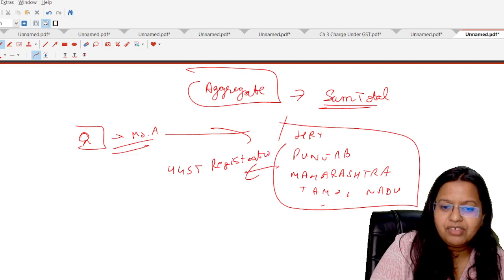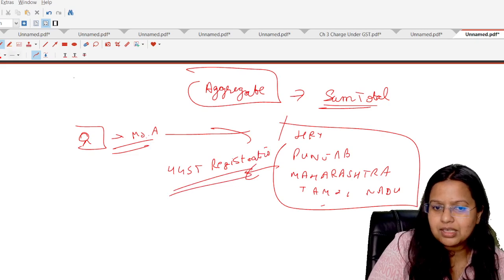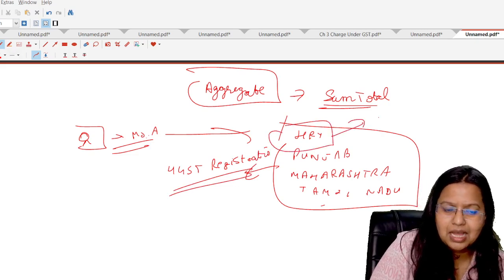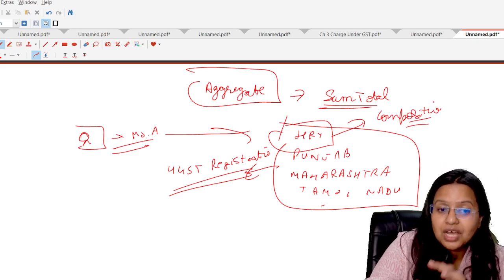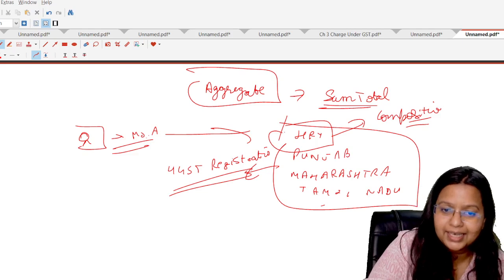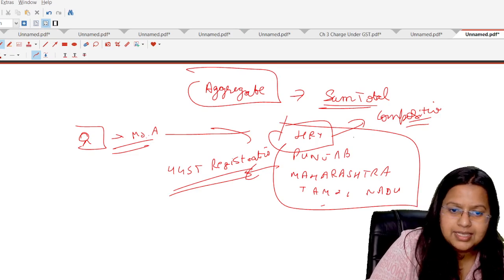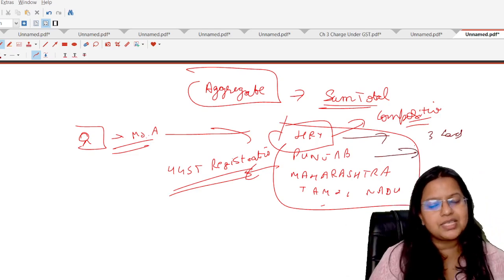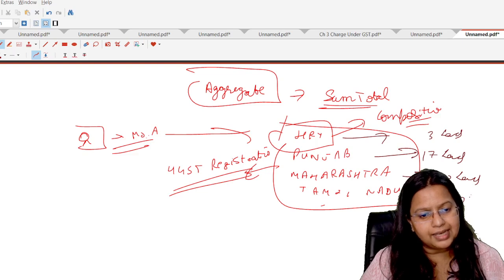Now, when we check the turnover, suppose the person wants to register under the composition scheme in Haryana. Students, we have to check the aggregate turnover, not just the turnover of Haryana. Suppose the turnover in Haryana is 3 lakhs, in Punjab in the preceding financial year was 17 lakhs, in Maharashtra 17 lakhs, and in Tamil Nadu 10 lakhs.